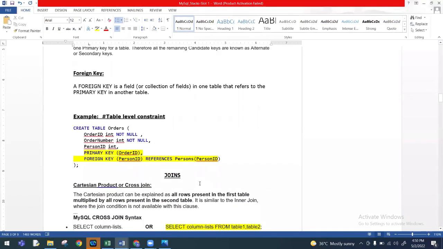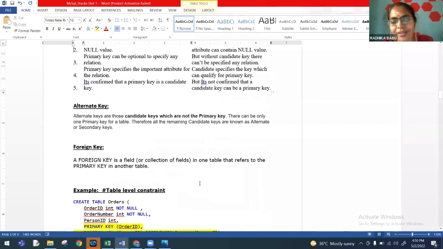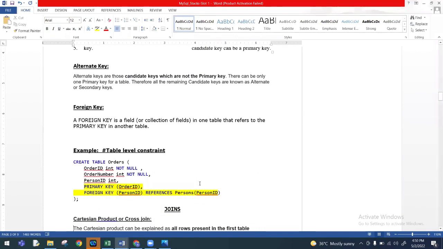Yes, sir. The composite key you explained, ma'am. Super key something is there, ma'am. Super key is not there, sir. Super key is not in the syllabus. Okay, okay, we can leave it. That may not be mentioned to students also. Okay. Anything else, sir? I will be sharing this document to you in the group.